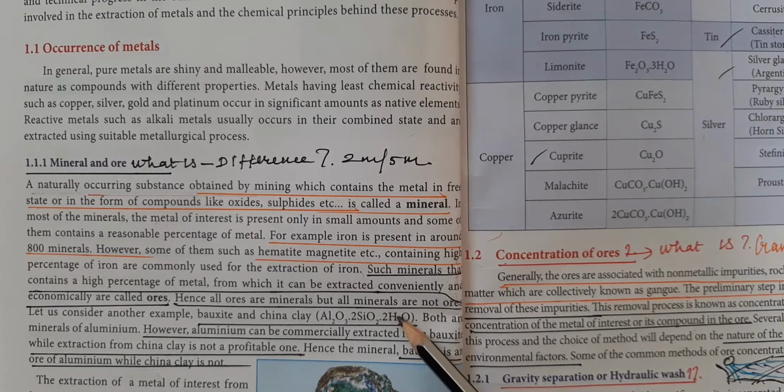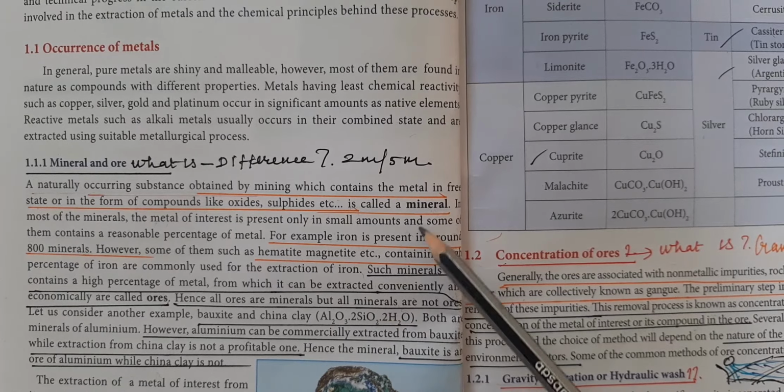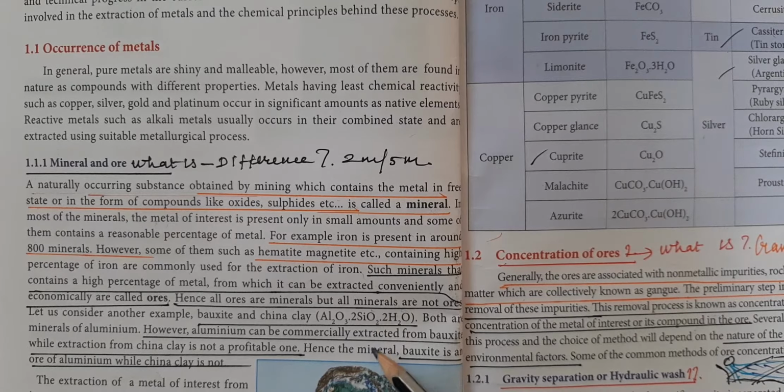Here comes the word ore. What is ore? What is the difference between mineral and ore? Ore is also a mineral from which the metal can be extracted profitably. For example, for aluminium, there are two minerals, bauxite and china clay.